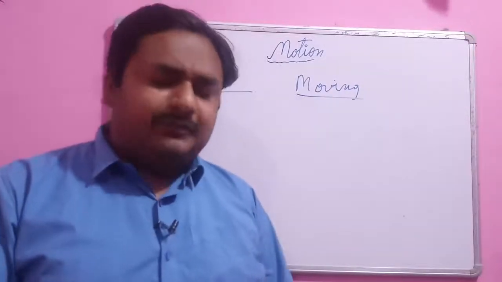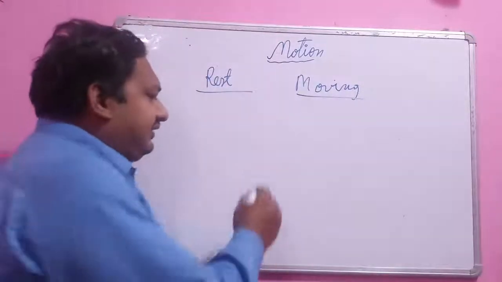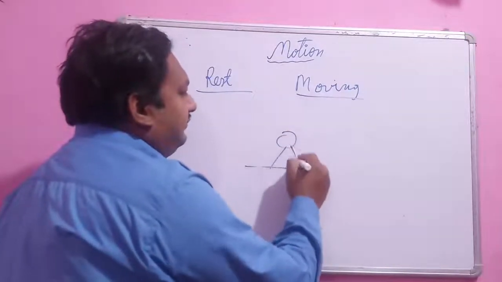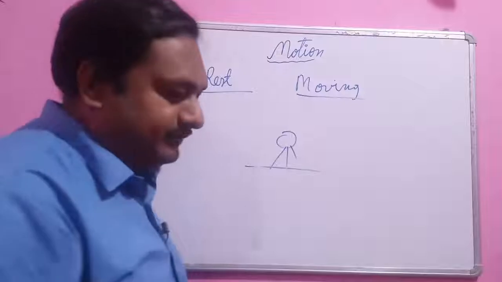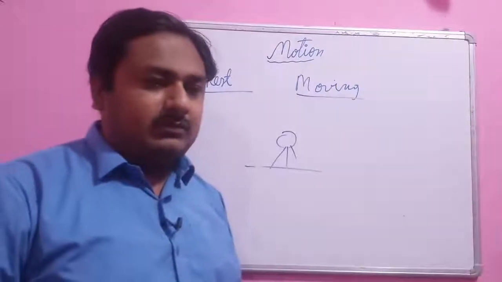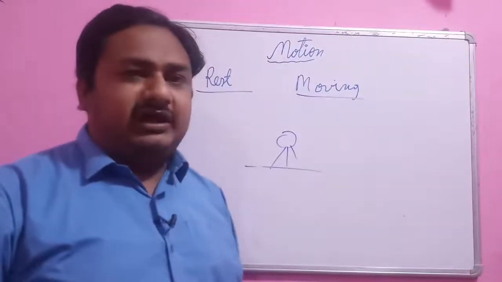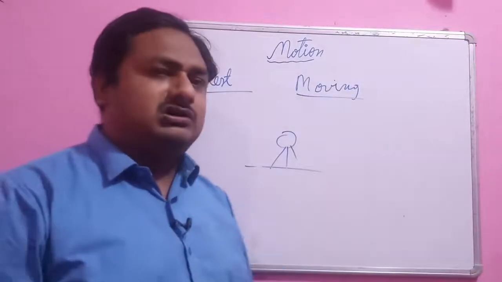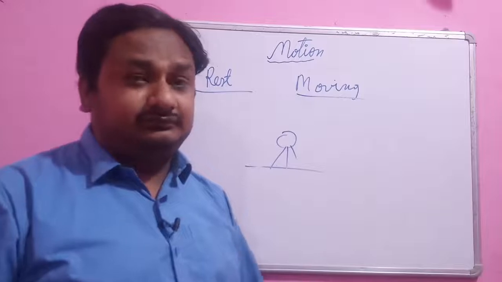Suppose a person is sitting on a sofa, or standing on the road. If he has a watch, he can see the time is continuously running.